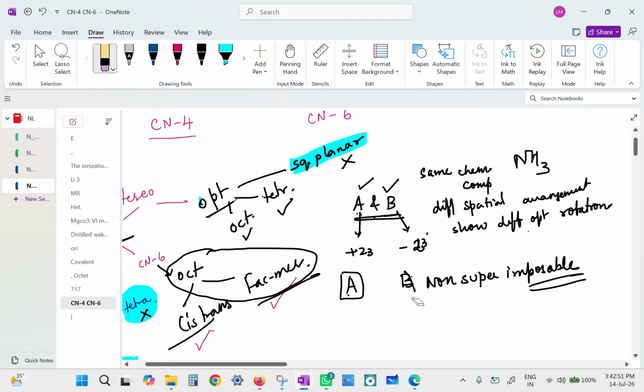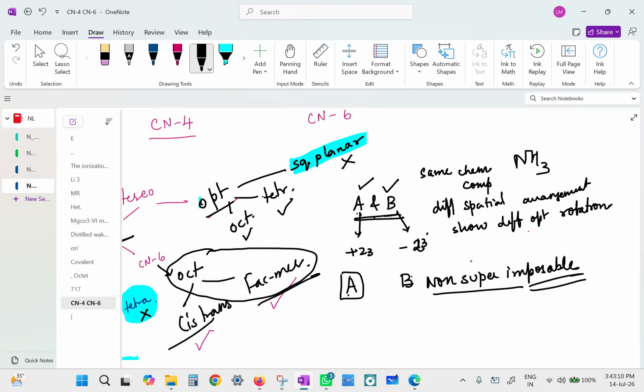All this idea of non-superimposability and the term enantiomer is more relevant when we come to haloalkanes and haloarenes. We will talk about enantiomers and optical isomers there.